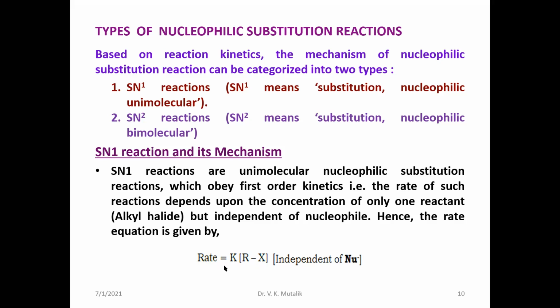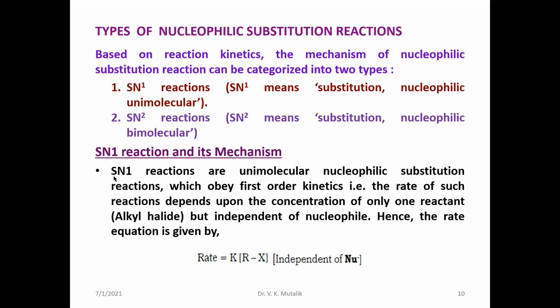Rate is directly proportional to the molar concentration of alkyl halide, but independent of the nucleophile. They follow first order kinetics, where k is called the rate constant of the first order reaction. Such reactions are called unimolecular substitution reactions, simply abbreviated as SN1 reactions.